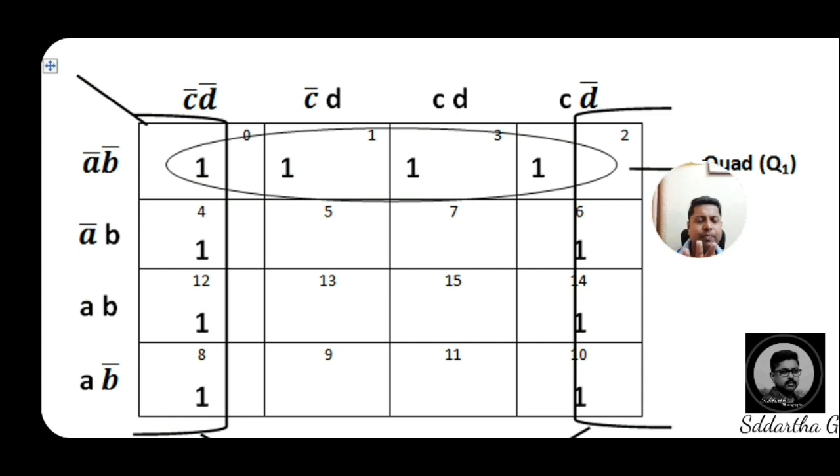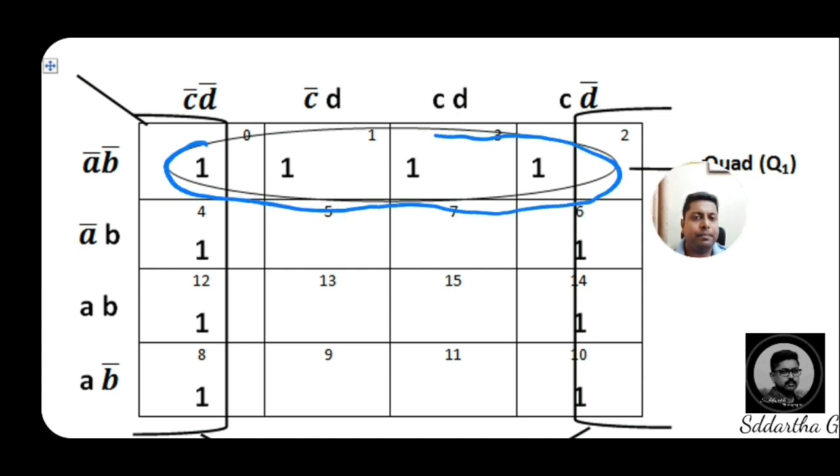Now we are coming to the exact method of how to reduce the expression. In a K-map, check whether any pairs are present. Of course, here directly we will get 4 adjacent ones in rows and columns. Hence, we have a chance to make one quad here. Where is that quad? If you are closely observing the K-map, I am showing here that it is the first row, this one.